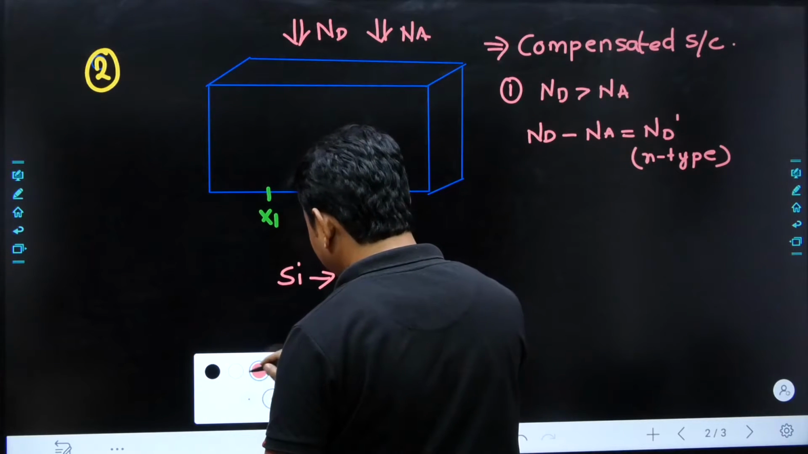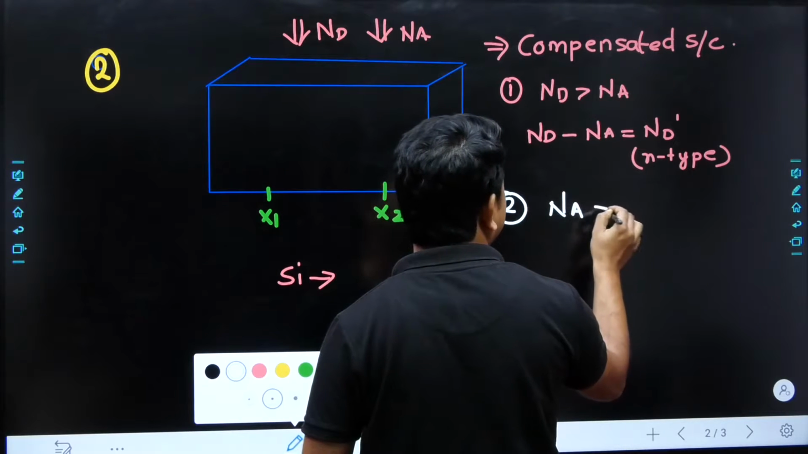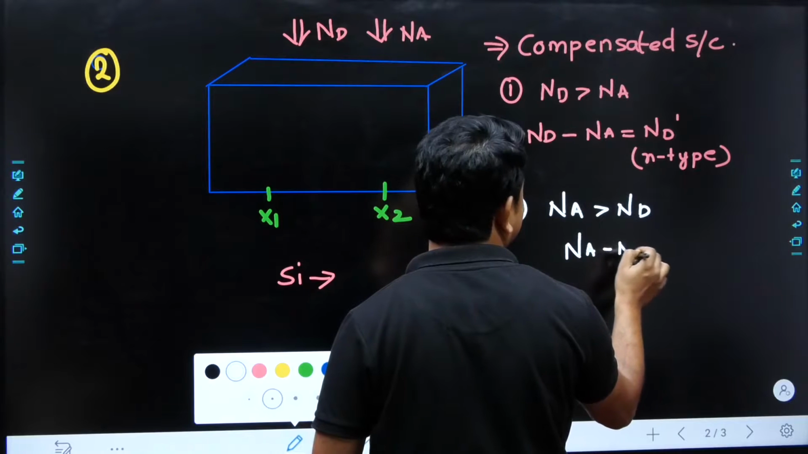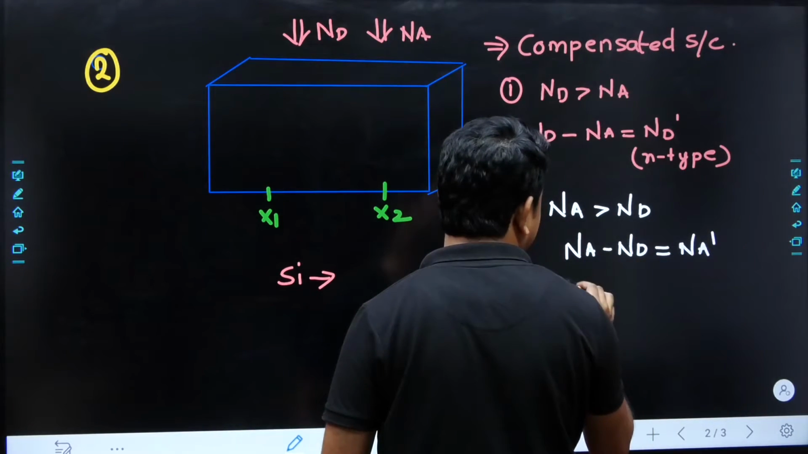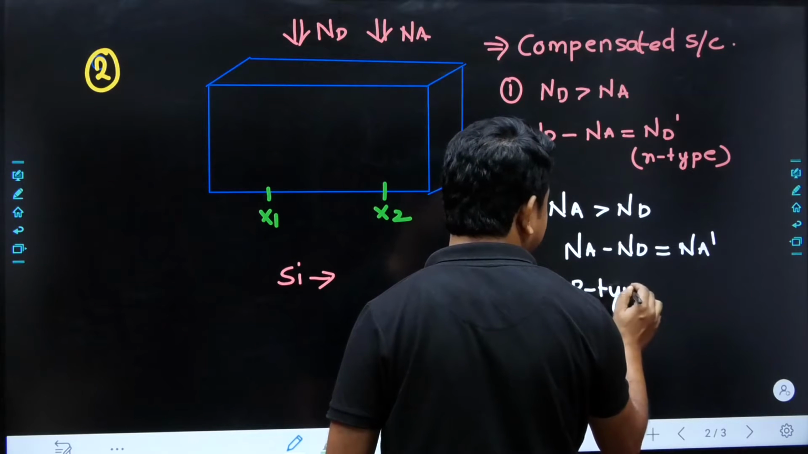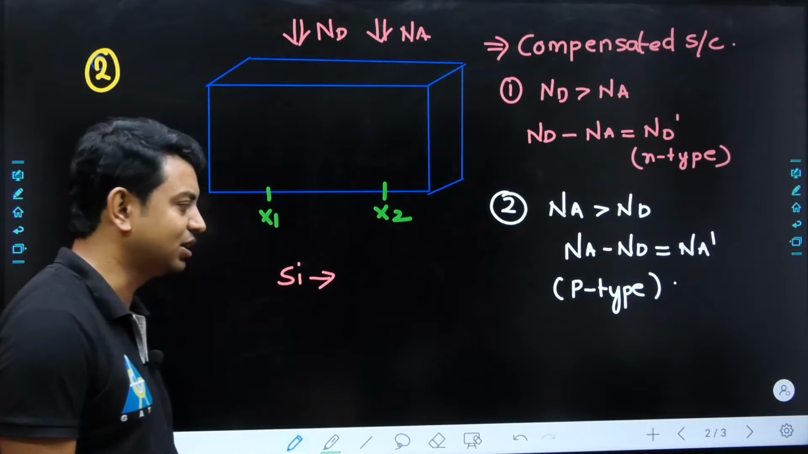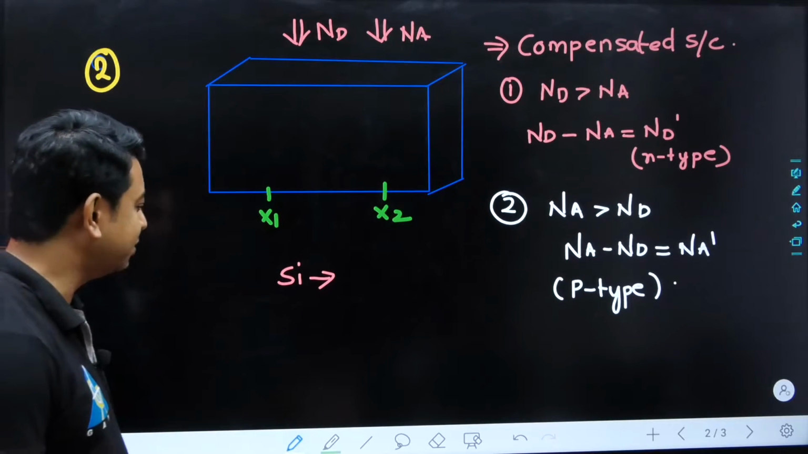And we have the second point also. The second point is what? If Na is greater than Nd, then what will happen? We take the subtraction Na minus Nd, that is equal to Na dash. And the type of semiconductor is, sir, P-type semiconductor. So in this way, we have to think about a compensated semiconductor.